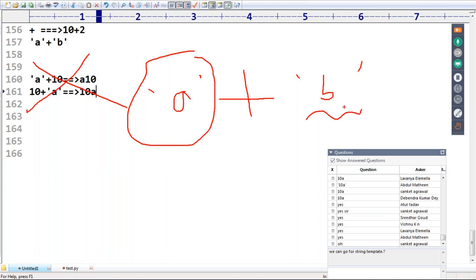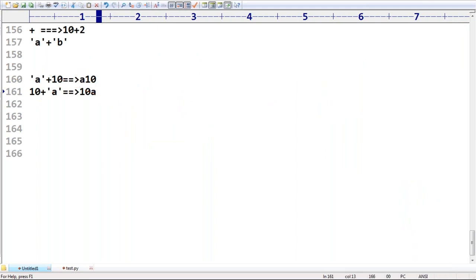But in Python, compulsorily both should be string type only. By mistake, if one is a string and the other is non-string type, immediately Python is going to give an error. So in this case and in this case, both are invalid. The people who are coming from Java background, take special care about this behavior.